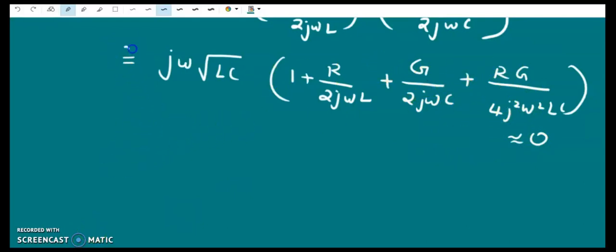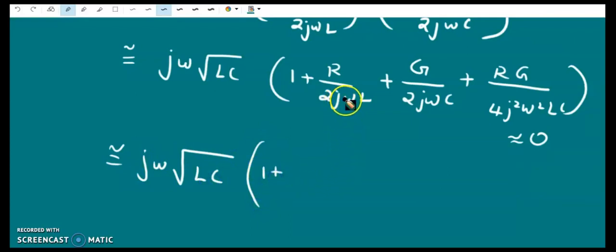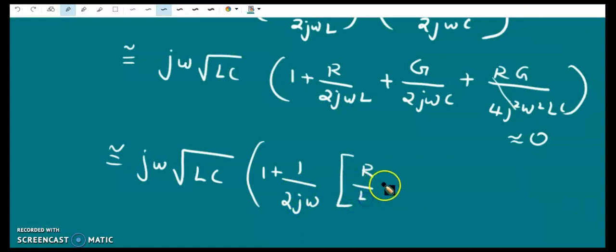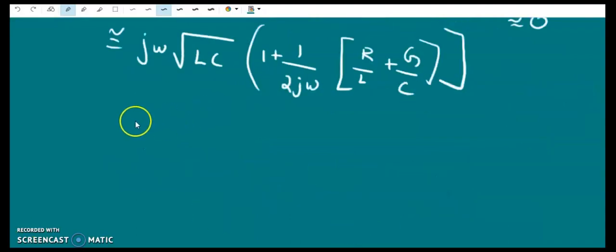We have, this is approximately equal to j omega root LC into 1 plus 1 over 2j omega, which is a constant, into R by L plus G by C. So this is the propagation constant, that is equal to j omega root LC.